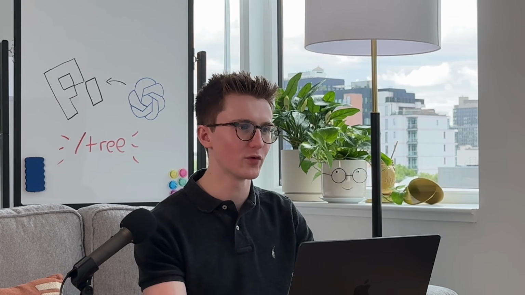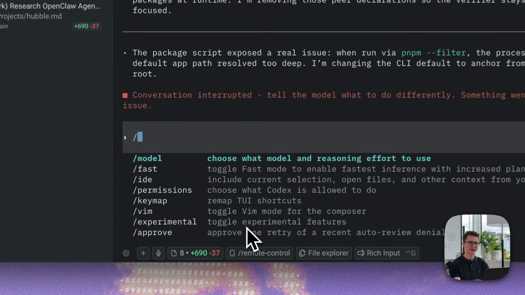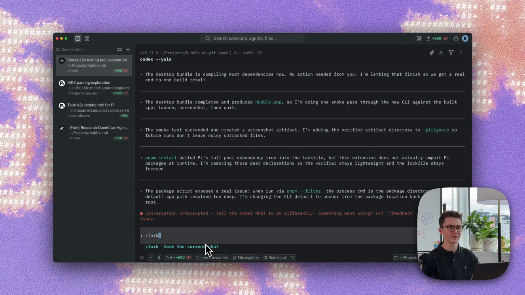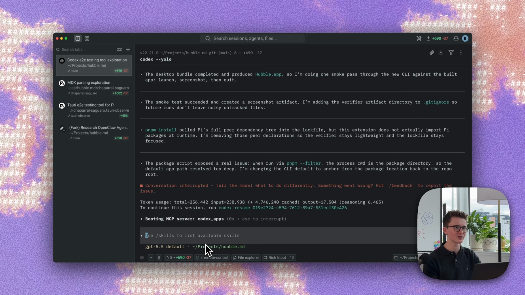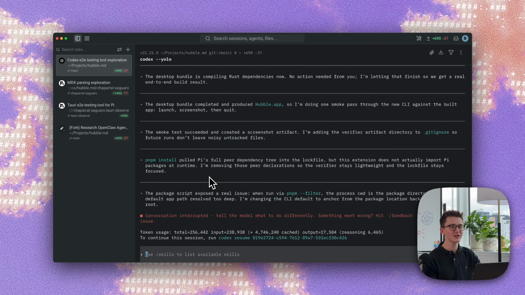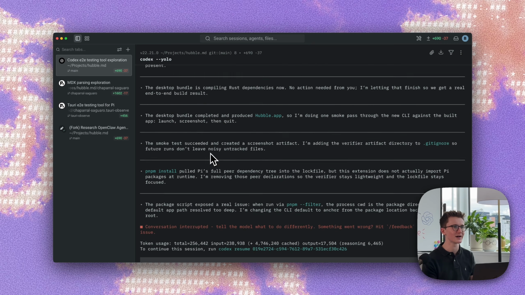So now I could reach for something called forking. This is available in every major harness. Claude Code has branch, in Codex it's called /fork, and the mechanics are very simple. It takes whatever you're currently talking about, it forks it over to a new copy, so that way you still have this thread that you can go revisit at any time, but now we have a new thread where we can work on a separate solution. This also gives me the freedom to go over to a new work tree and work inside of this forked version of the conversation. This works well enough, but it still doesn't solve some of the fundamental issues I mentioned.